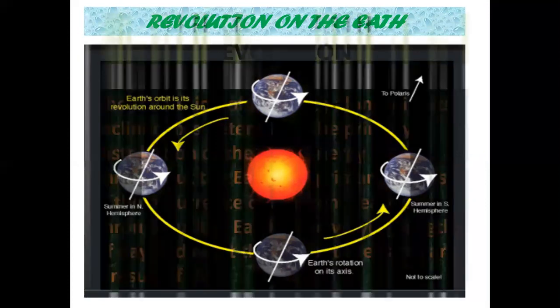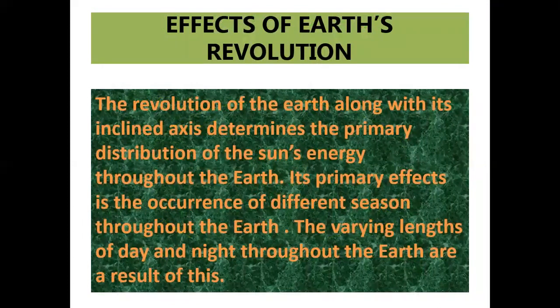Now let us proceed. Effects of earth's revolution. Our entire year is divided into four seasons: spring, summer, autumn and winter. The revolution of the earth along with its inclined axis determines the primary distribution and affects the occurrence of the different seasons.